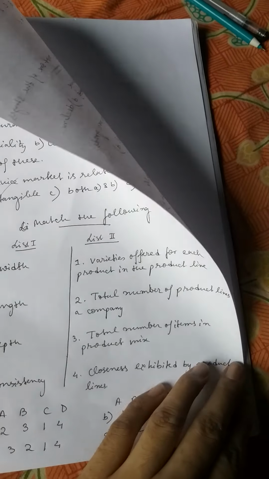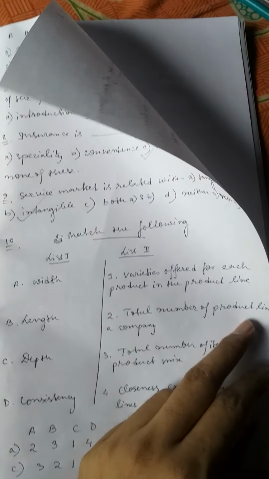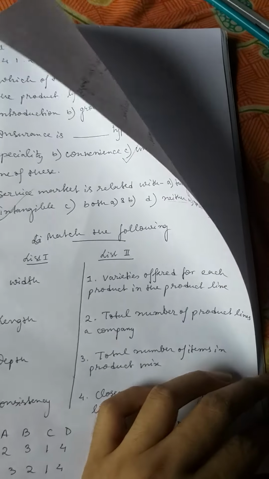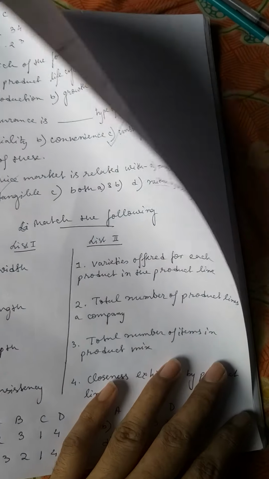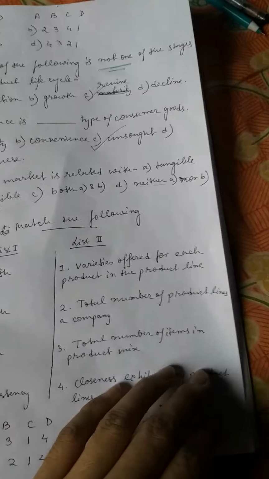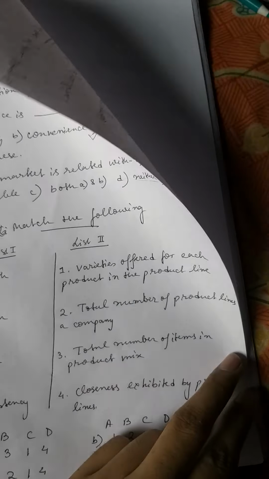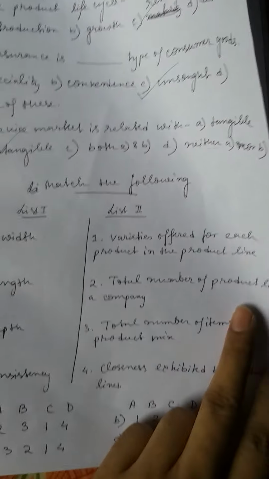These are the length. Now, what is depth? Under soap, a company is offering Dove, Lux, Vivel. Varieties are there. Under shampoo, a company is offering Dove shampoo, Head and Shoulders, Clinic Plus, varieties. So this is depth.